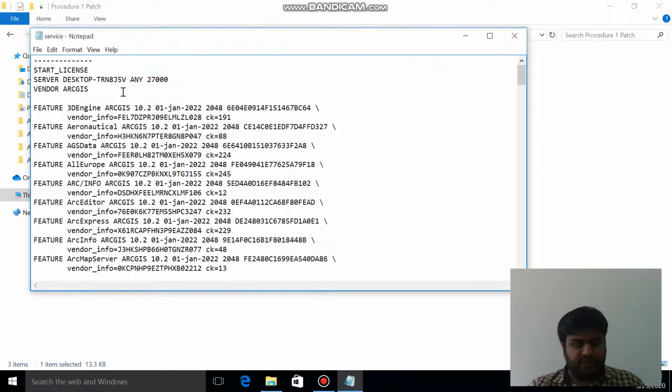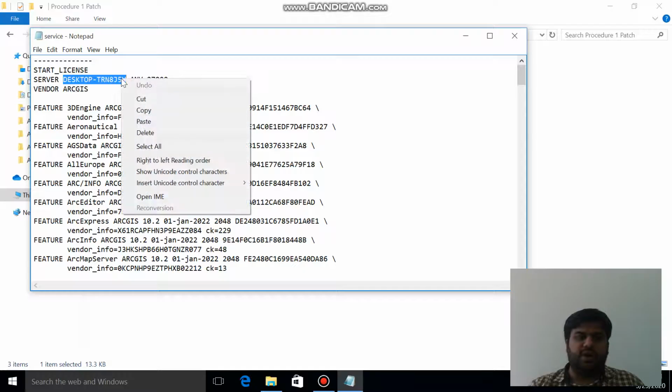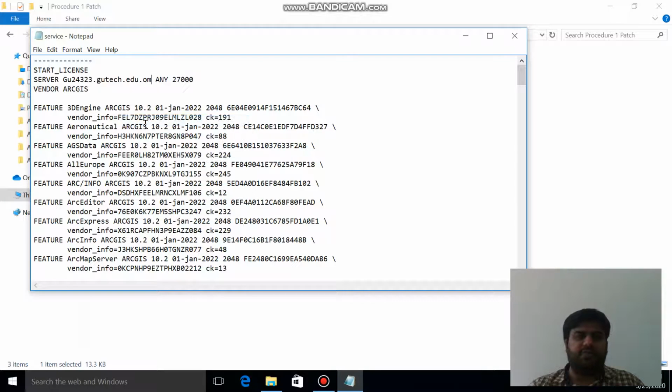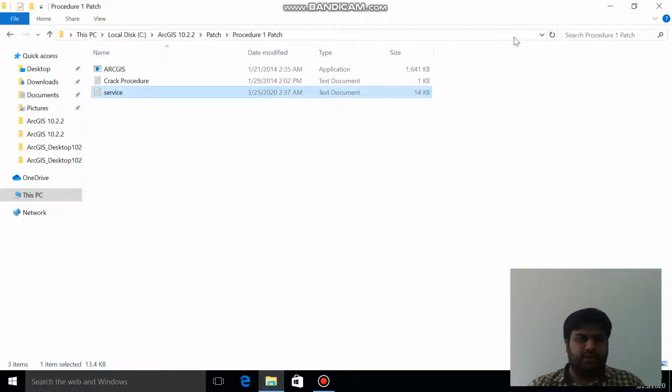You open the service file, and here you will basically paste. This is the window, desktop dash. This blue window you will select, and you right click and you paste the name of your computer. So that's all. So you save it. So you have pasted the name of your computer here.